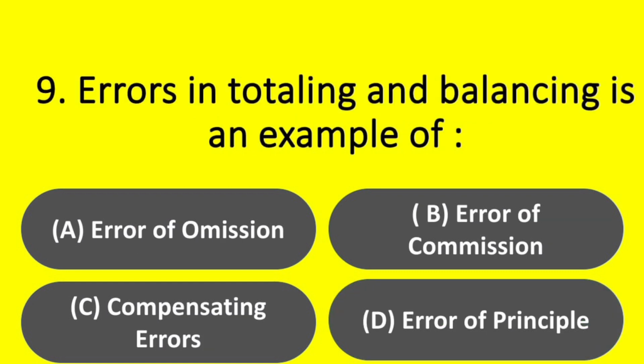MBP. Next question. Errors in totaling and balancing is an example of option A. Error of omission, option B. Error of commission, option C. Compensating errors, option D. Error of principle. Answer option B. Error of commission.